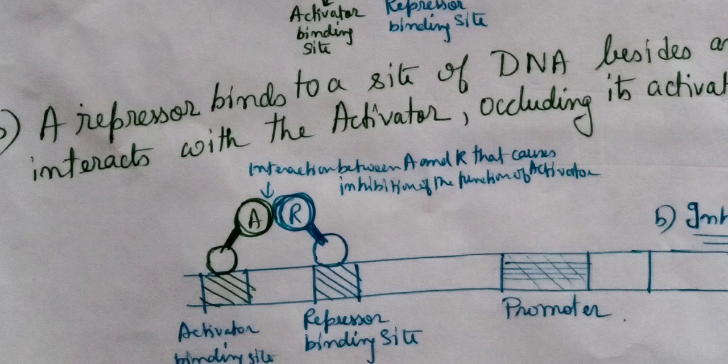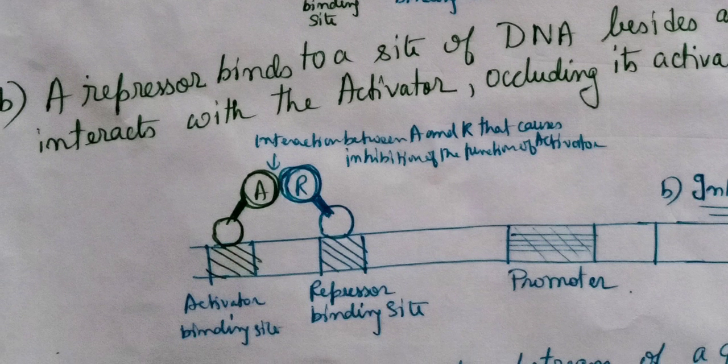Because they have been derived from the same gene, from the same protein. This activator and repressor have been derived from it, thus they interact with each other. The only thing is that the repressor, if derived from that same protein, normally lacks that functional domain which will allow the activation of the genes.